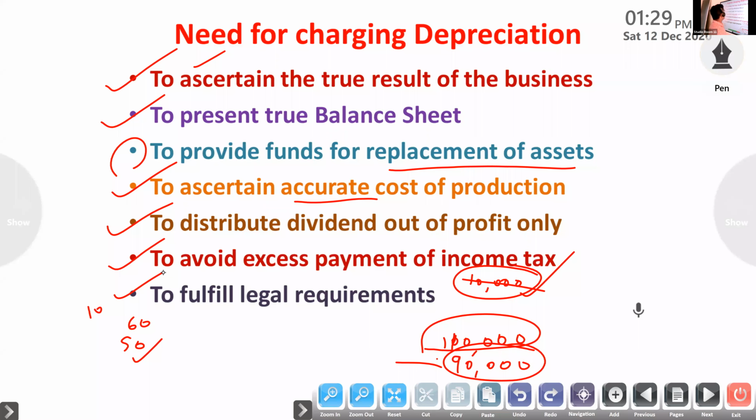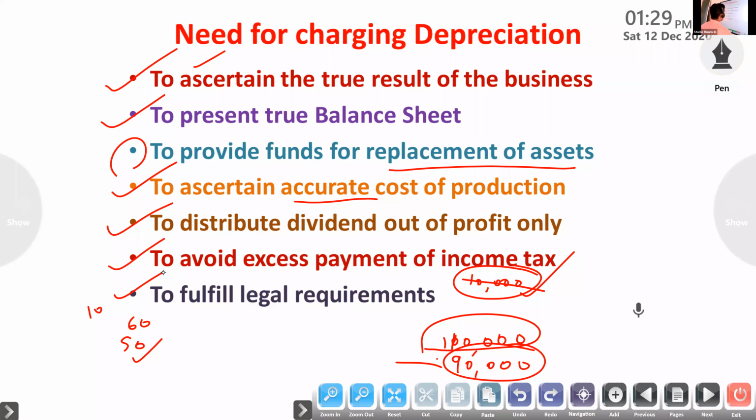Okay, so these are the needs for charging depreciation. It is very important: to ascertain the true result of the business, to present the true balance sheet, to provide fund for replacement of assets, to ascertain accurate cost of production, to distribute dividend out of profit only, to avoid excess payment of income tax, then to fulfill legal requirements.